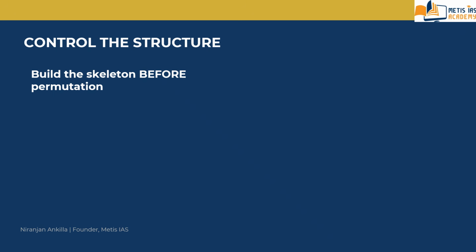How many distinct 8-digit numbers can be formed from 11, 22, 33, 44, such that odd digits occupy odd positions and even digits occupy even positions? This is the question here. How can we solve this question? First, you have to take the skeleton. What is the skeleton here?